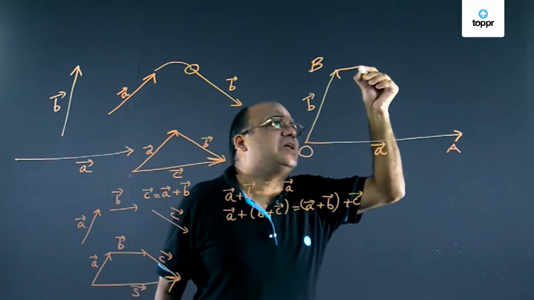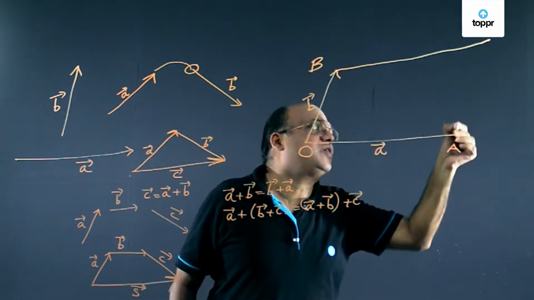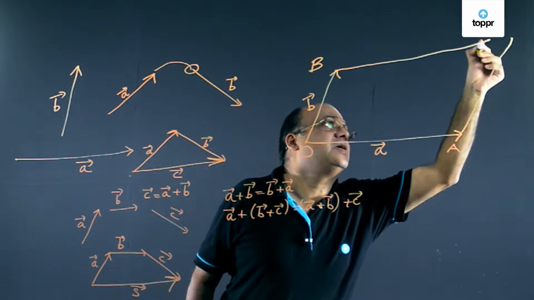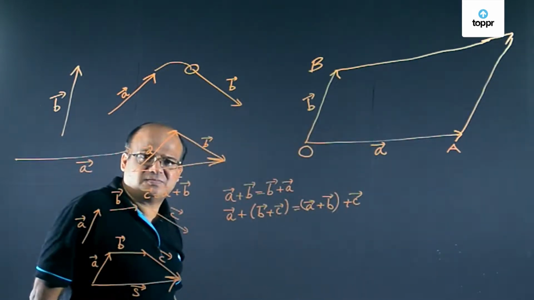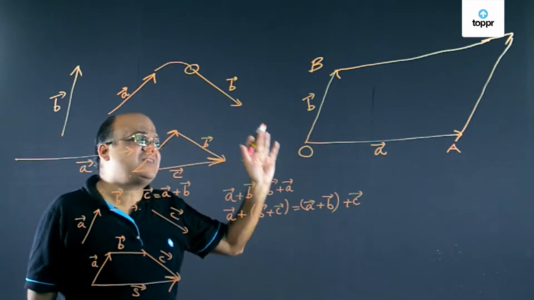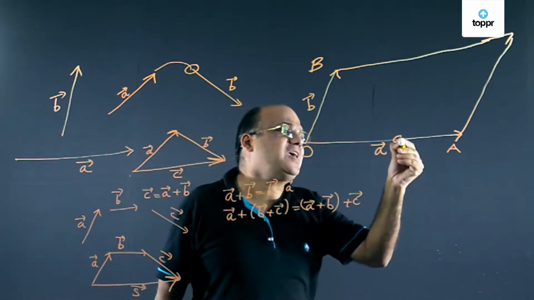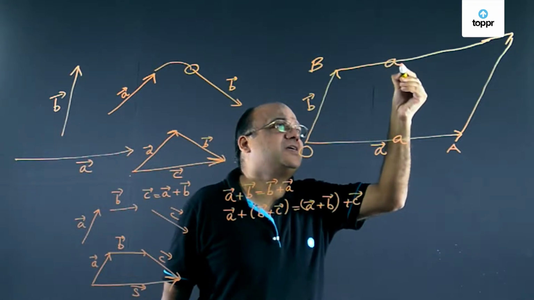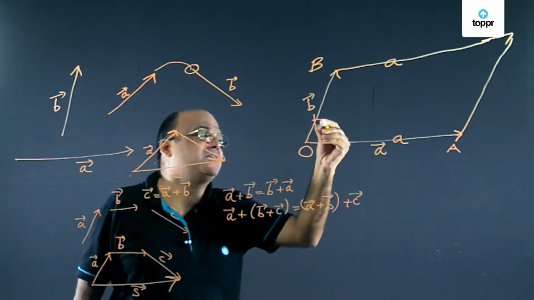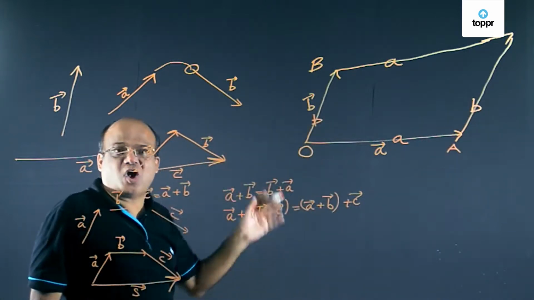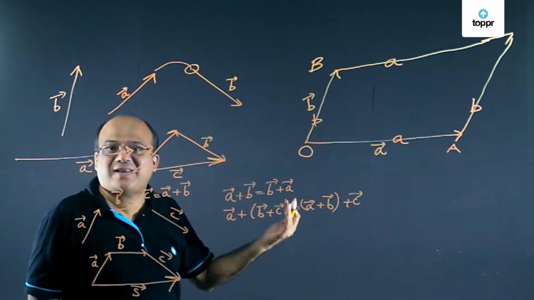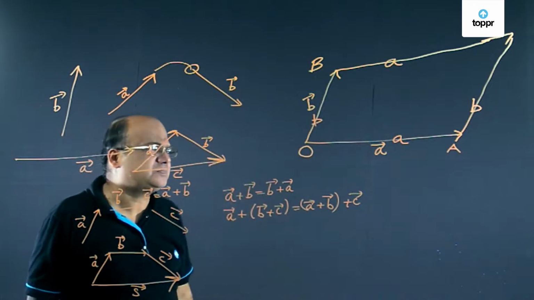Now we will complete this parallelogram. A parallelogram has a very useful property: opposite sides are equal. So this is A, this will also be A. This is B, this will be B. Opposite sides of a parallelogram are parallel and equal.